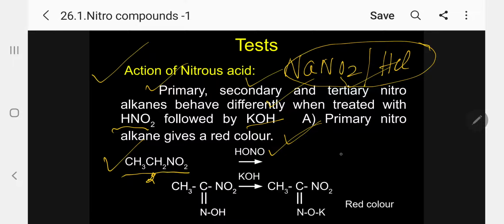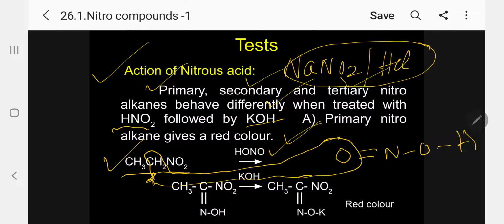I can write nitrous acid this way, O double bond N-OH. This is the structure of nitrous acid. So if it is CH2, what will happen now? This O will be eliminated along with this hydrogen. Kindly follow.